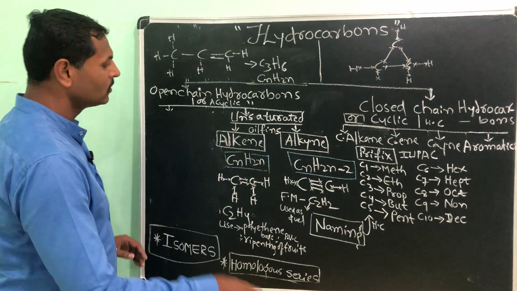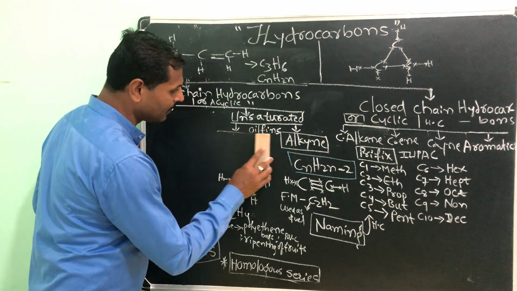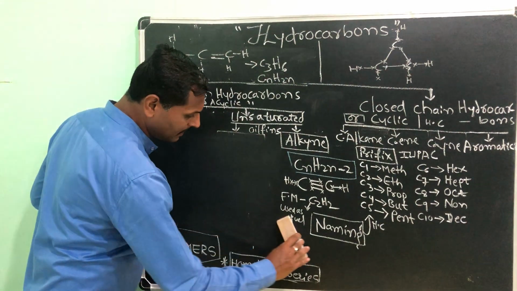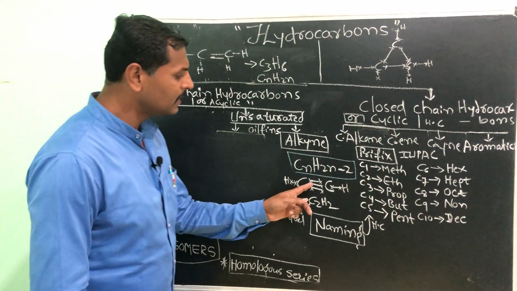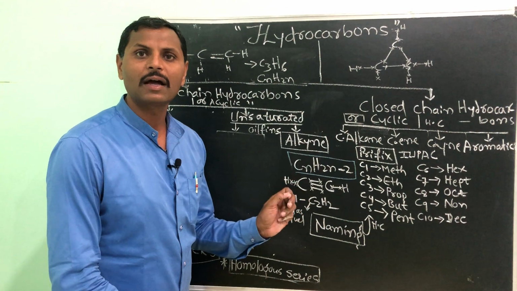All right, next I will go to the alkyne. In the alkyne there is a triple bond between carbon and carbon atoms.